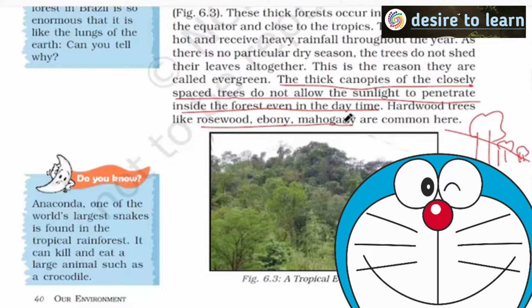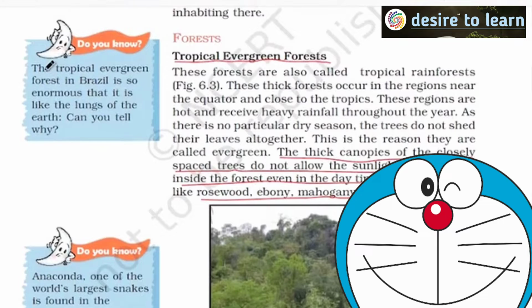They may ask which of the following are present in tropical evergreen forest, so this information is important. The most important information is that the tropical evergreen forest in Brazil is so enormous that it is called the lungs of the earth. Why? The reason is simple. Forests convert carbon dioxide into oxygen, and oxygen is very important for human beings, so they call it this. Don't think that lungs means it absorbs oxygen and gives out carbon dioxide. They are actually talking about it in a different context.